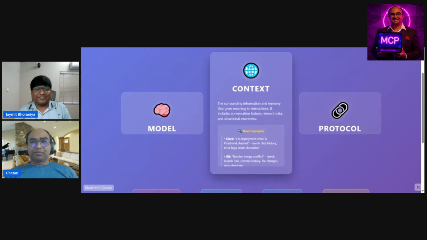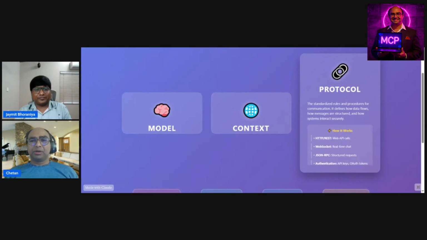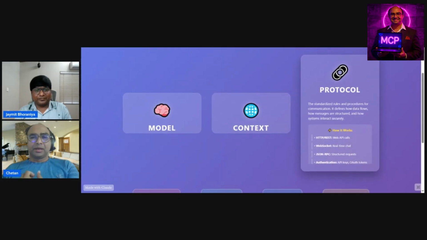And the last is the protocol. A protocol is a standard set of rules and procedures for communication between client and server, right? So in the era of the birth of the internet, there was a protocol like the HTTP protocol. Everyone was following the protocols to pass requests from client to server, right?